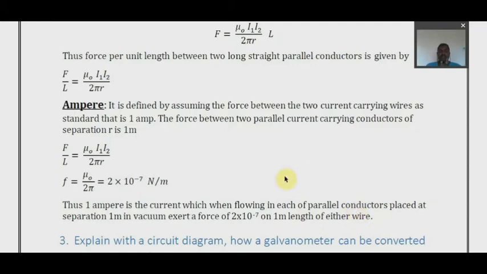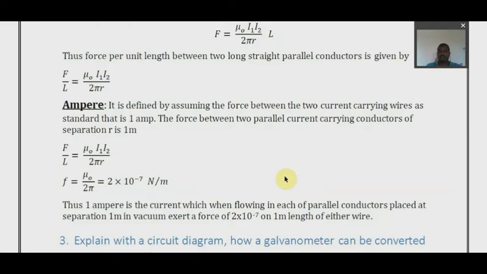So what is 1 ampere? 1 ampere is the current that flows when two parallel conductors, 1 meter apart and placed in vacuum, have equal current flowing in them. Or you can say 1 ampere is the current when a certain force is exerted. What is that force? 2 into 10 power minus 7 Newton per meter. I repeat again, 1 amp is the current which, when flowing in each of the parallel conductors placed at a separation of 1 meter in vacuum, exerts a force of 2 into 10 power minus 7 Newton per meter on 1 meter length of either wire.